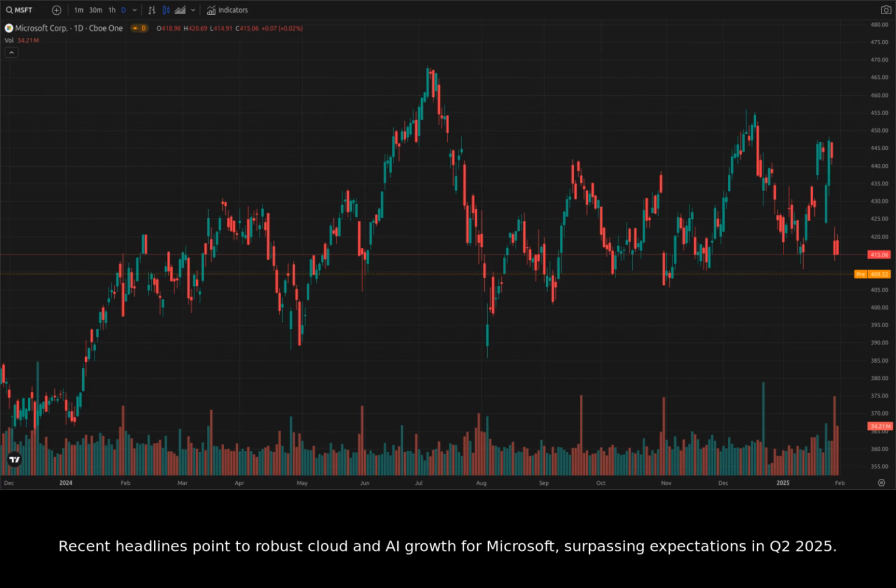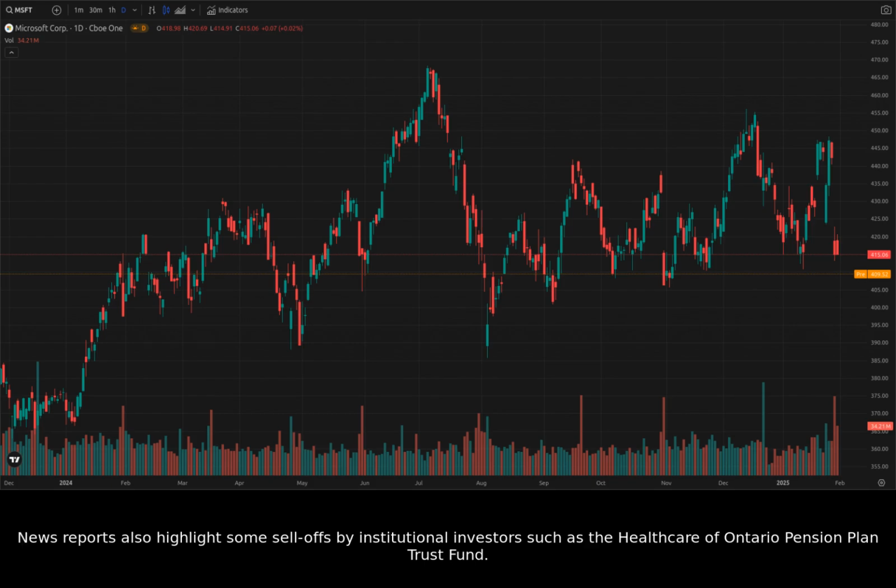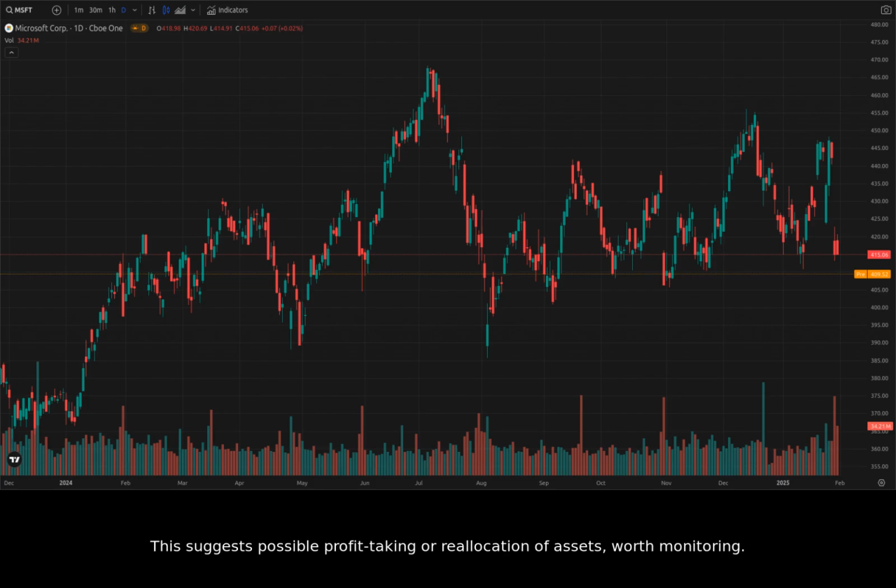Recent headlines point to robust cloud and AI growth for Microsoft, surpassing expectations in Q2 2025. However, there are concerns about the sustainability of the cloud segment's growth in the long term. News reports also highlight some sell-offs by institutional investors such as the Healthcare of Ontario Pension Plan Trust Fund. This suggests possible profit-taking or reallocation of assets, worth monitoring.